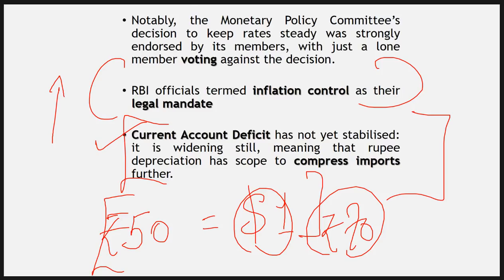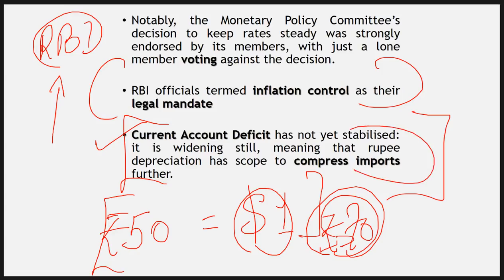So when RBI is having a huge stock of dollars, it can release this and control the price. But the reason why it is not doing so is because at present, if the value of rupee is down, then naturally imports are going to become more expensive. And if imports are expensive, then you are going to import less.